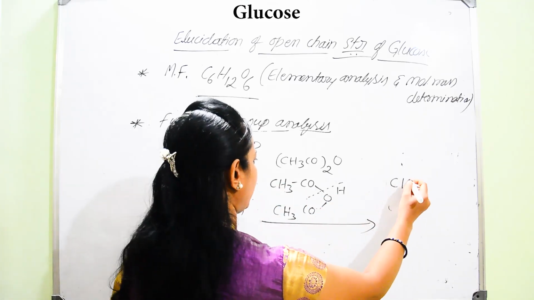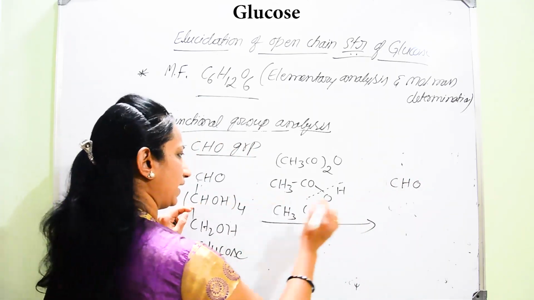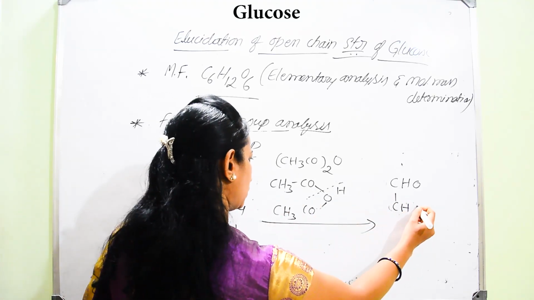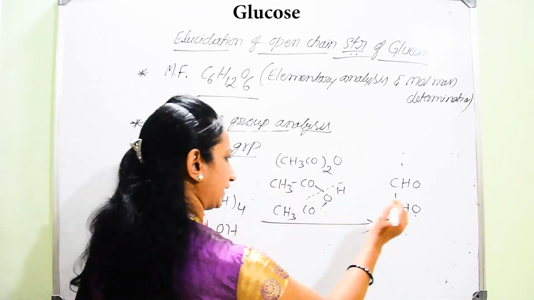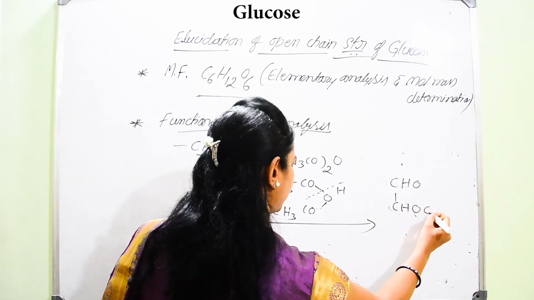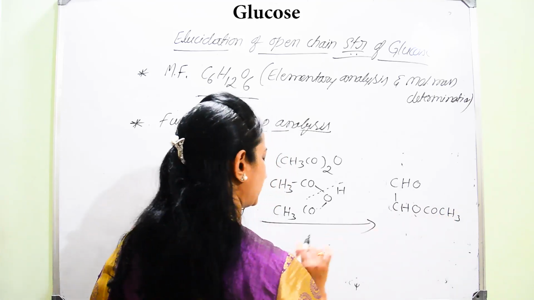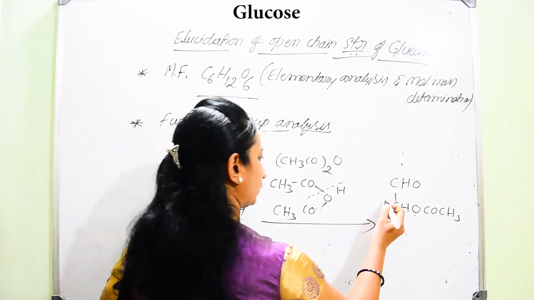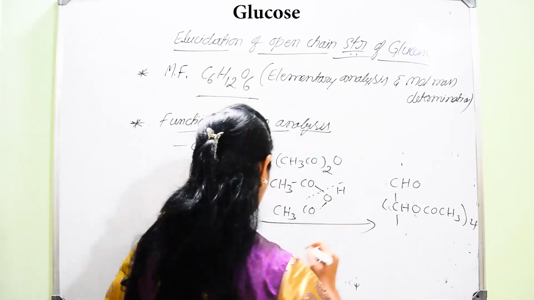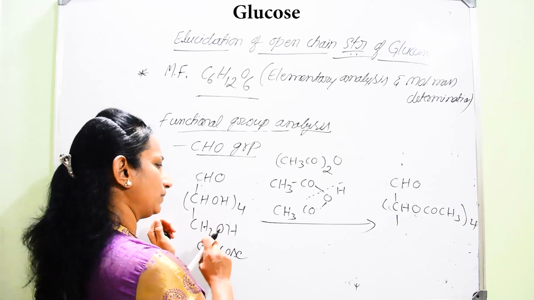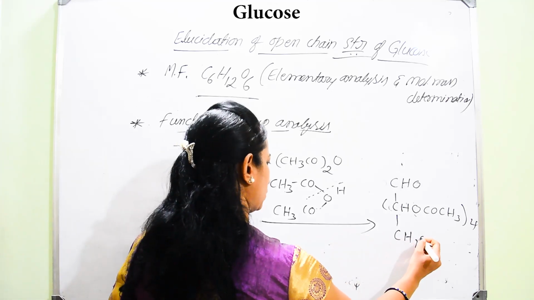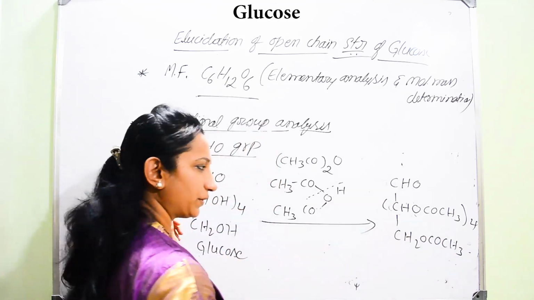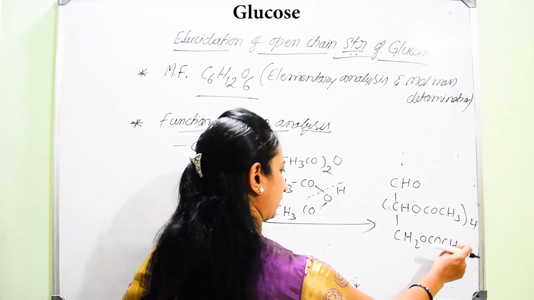So you are going to get CHO as it is, and I can write here CH, CHO, then the CO group gets attached along with CH3. We can write COCH3. That is why we call it an acetate group. Here how many acetate groups in total? Four. And we get one more acetate group, that is CH2OCOCH3. In total, five acetate groups, that is 4 plus 1, 5.